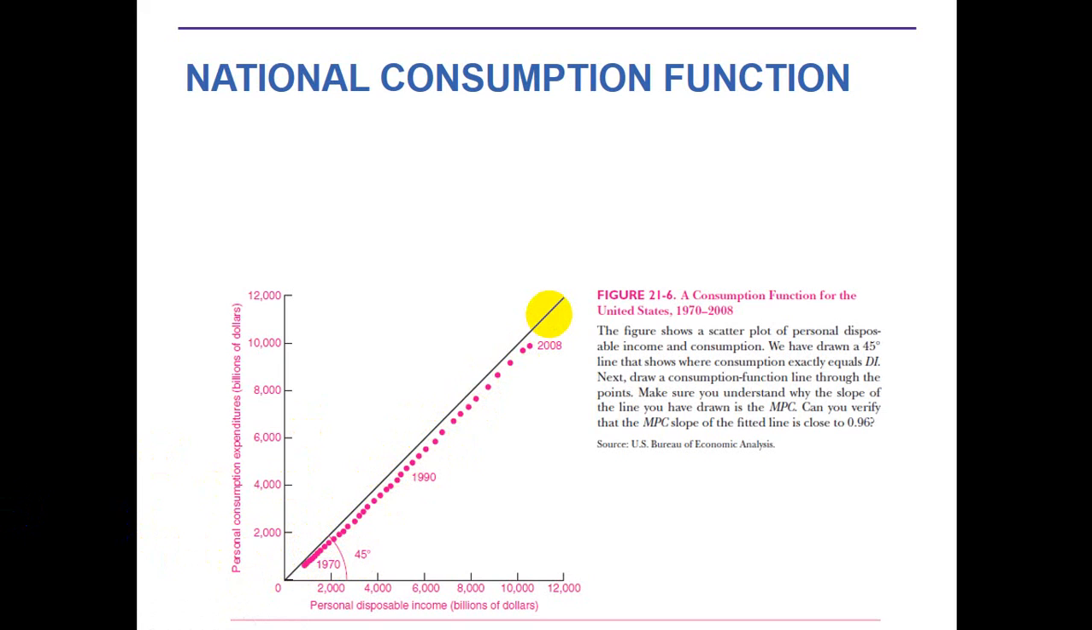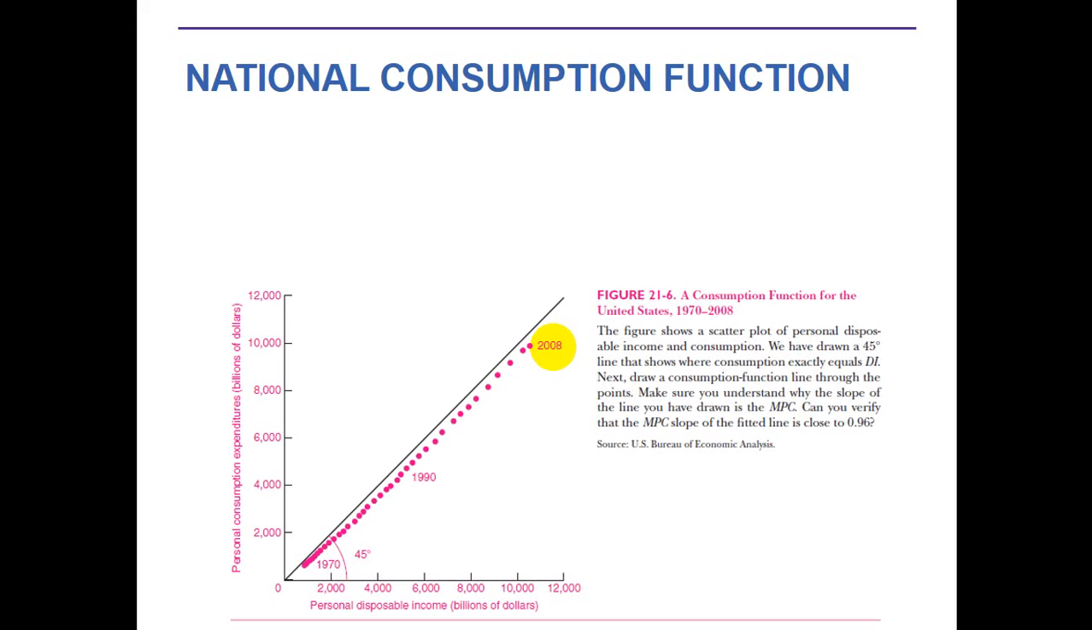This fitted consumption function shows how closely consumption has followed disposable income over the period shown. Here we have shown the period 1970 to 2008, so the data is from 1970 to 2008. Look closely at this diagram. The fitted consumption function shows how closely consumption has followed disposable income over the period shown.